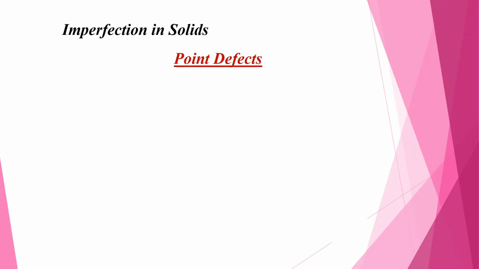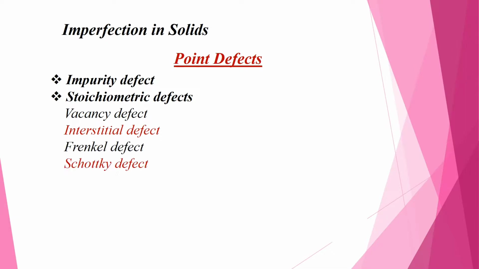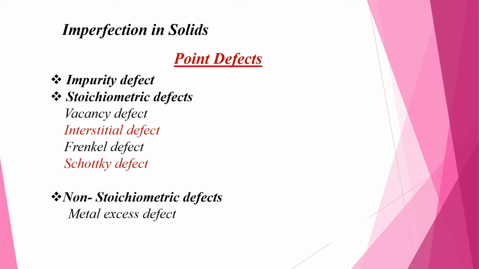Imperfection in solids: point defect. We will focus only on point defects. Imperfections in solids are of two types, point and line defects, but in our syllabus only point defects are included, so we will focus only on point defects.